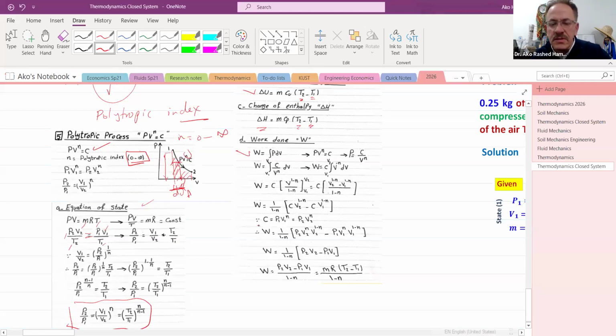Here's the rule: the work done is equal to 1 over (1 minus N) times (P2 V2 minus P1 V1). You don't need to memorize this one; it has already been integrated and is ready to be used. That's for work done. Okay?